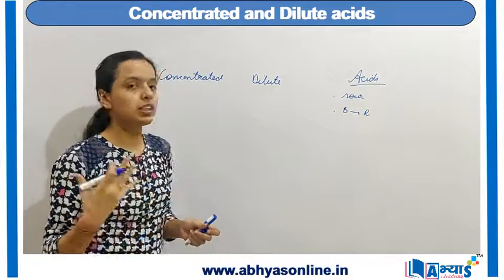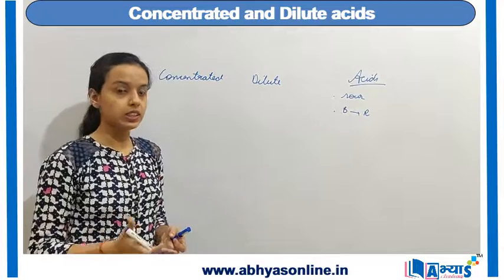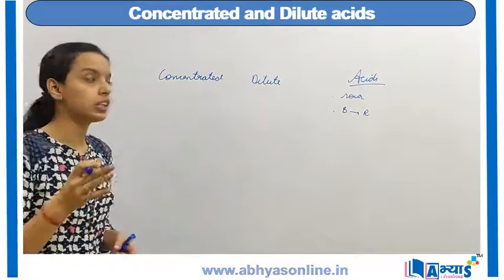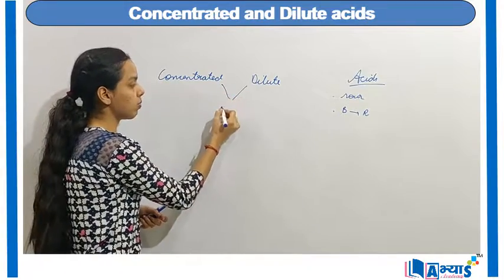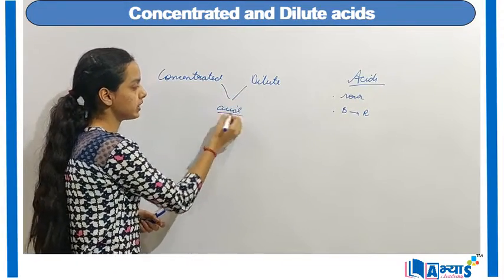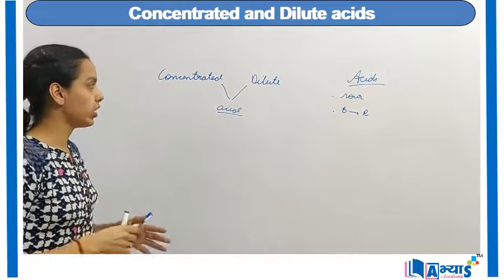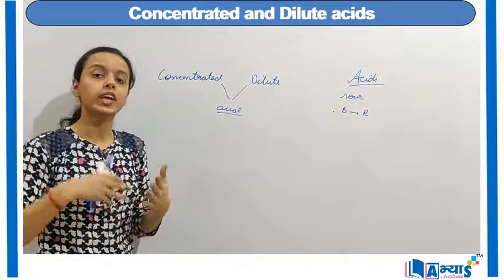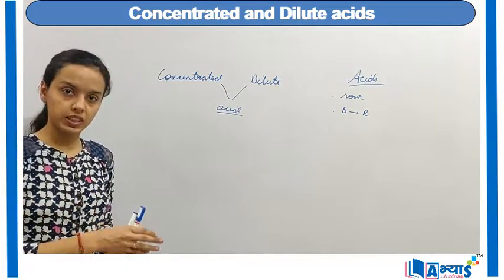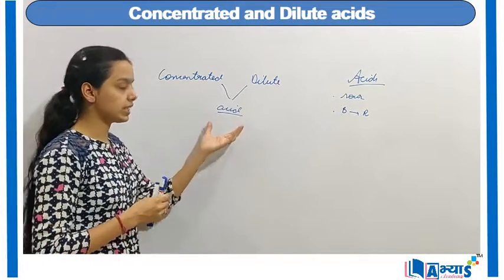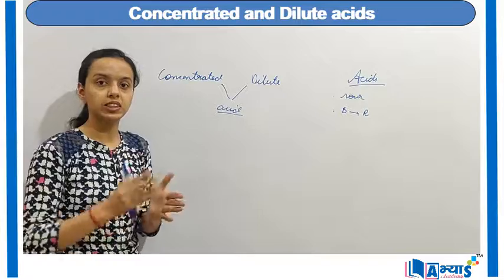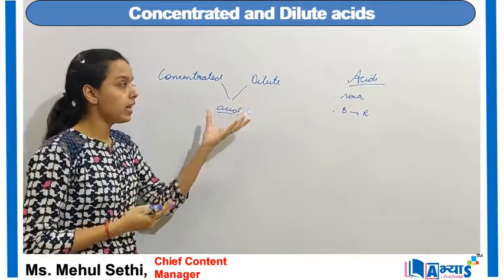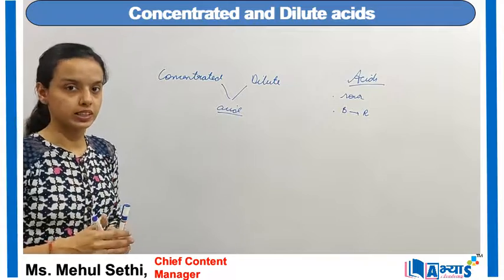Now we have seen the two important categories of acids. We can discuss the two categories of acids based on the amount of acid present in them. In general we can say that the concentrated acid is that acid which has more amount of acid present in it, and when the amount of acid is decreased, or we can say the amount of water is higher as compared to the acid, that becomes the dilute acid.